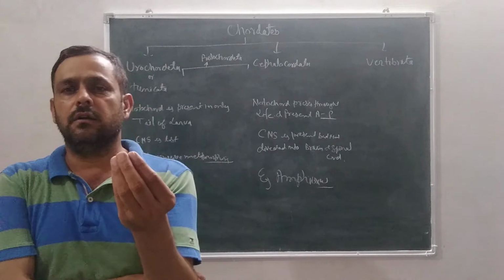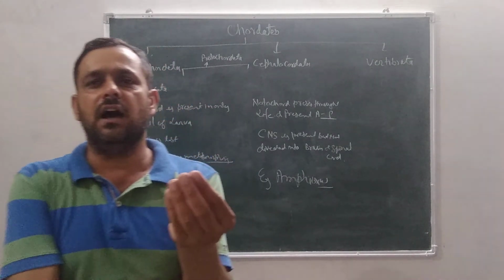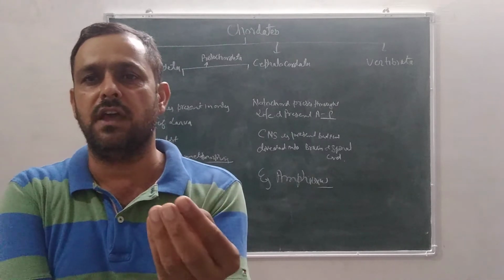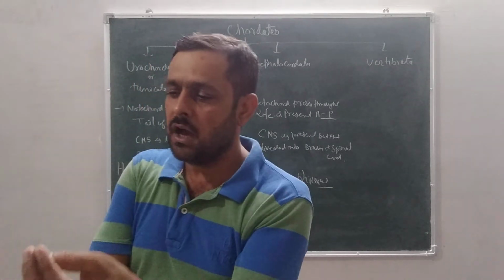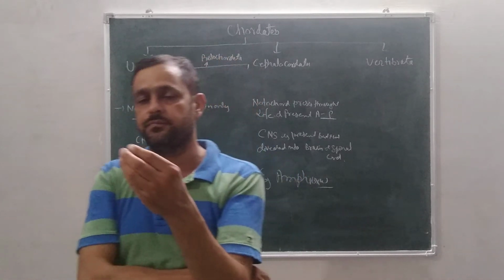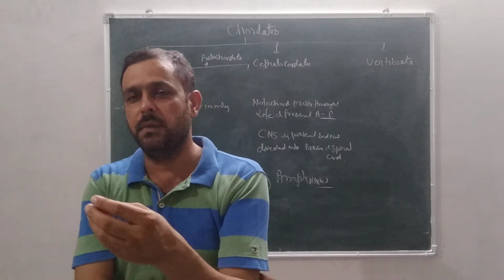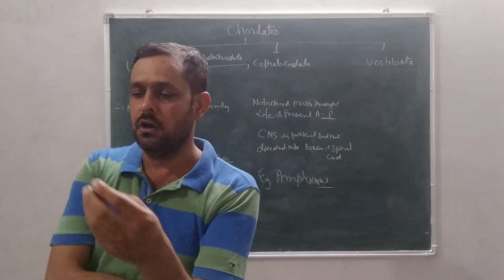If we talk about some characters of vertebrata, RBC is found in the blood and hemoglobin is also found in the RBC, and the excretory organ is the kidney. It is of three types: metanephric, mesonephric and protonephric.